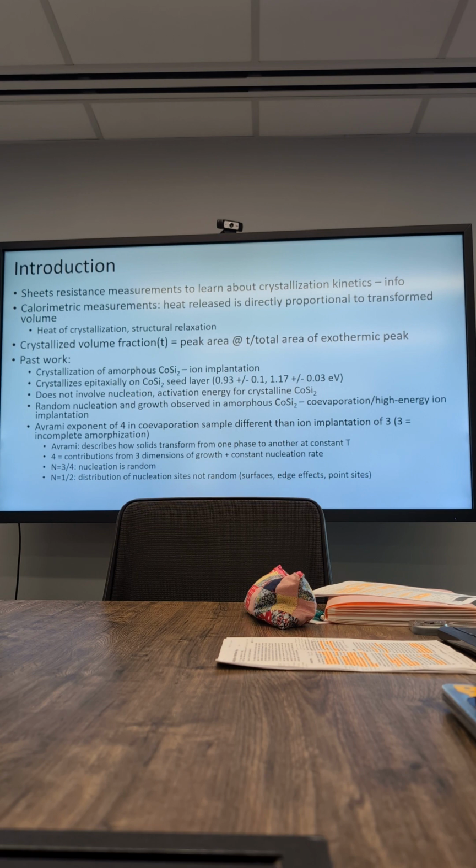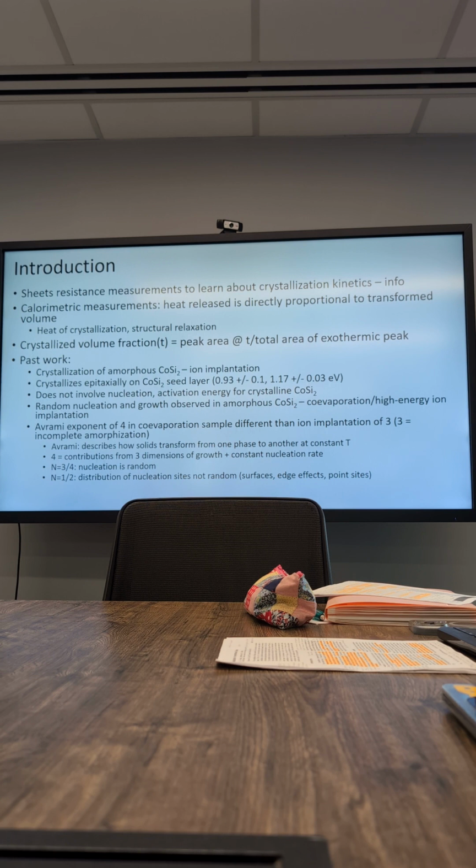They talk about an Avrami exponent of 4 in co-evaporation, but in ion implantation they got 3, equaling incomplete amorphization. I think that's the word. The Avrami exponent describes how solids transform from one phase to another at constant temperature. 4 means that 3 of the contributions are from growth, and the last one is from a constant nucleation rate.